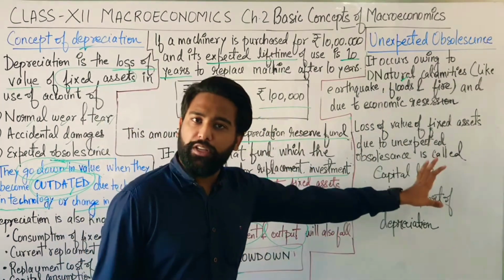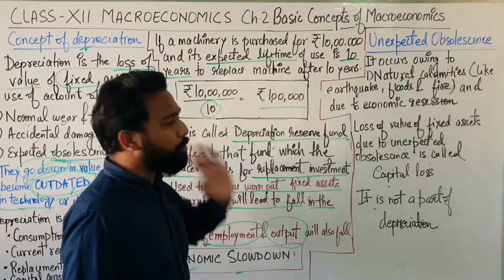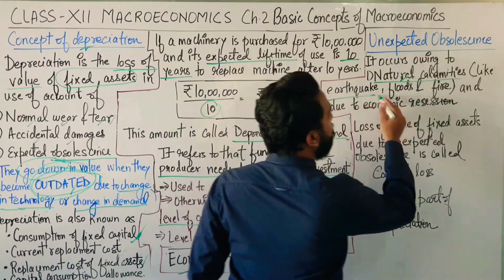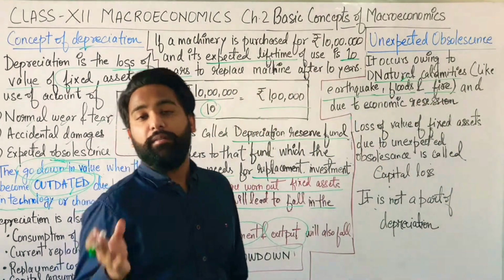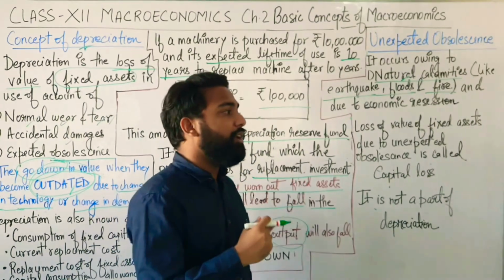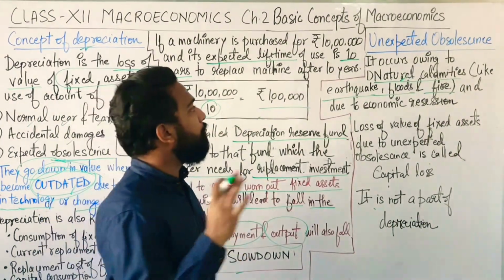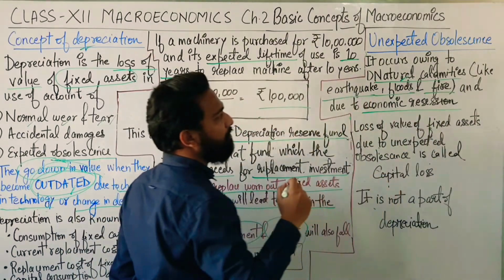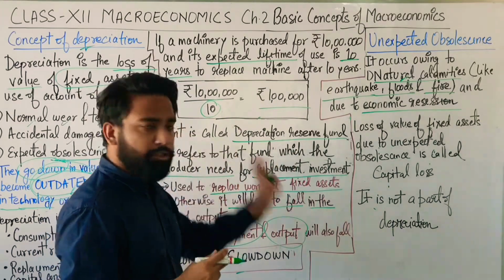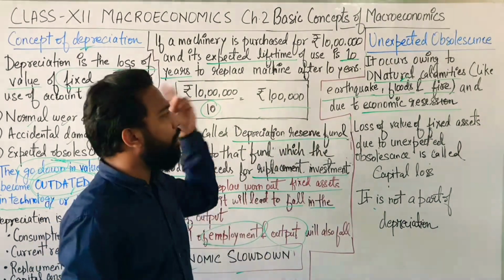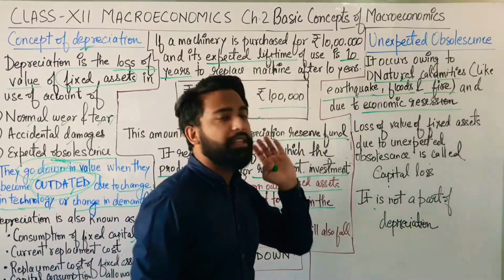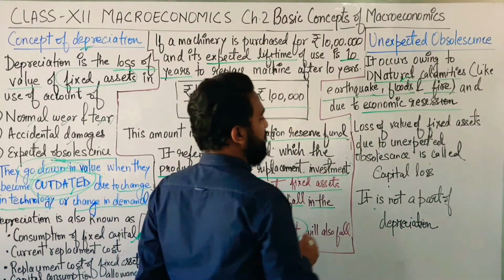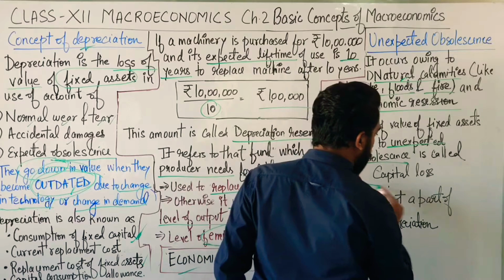Now what is unexpected obsolescence? It occurs due to natural calamities. If we are having natural calamities like earthquake, floods, fire or any pandemics like corona right now, and also economic recessions, the loss in the value of fixed asset due to the unexpected obsolescence is called capital loss.